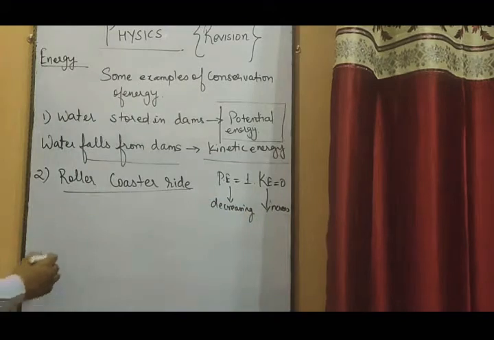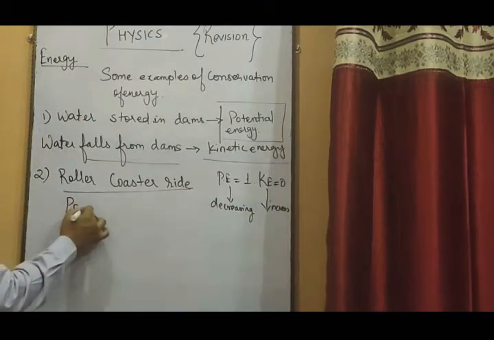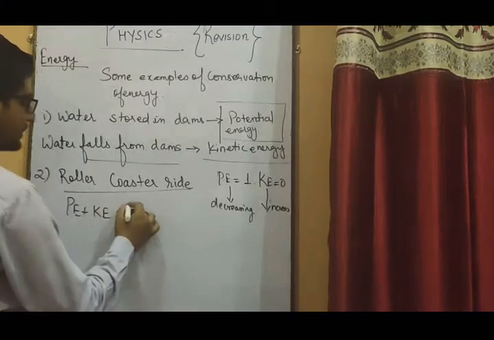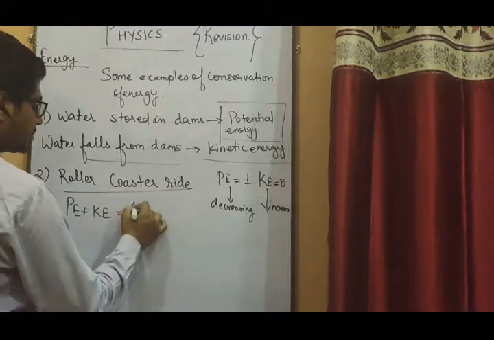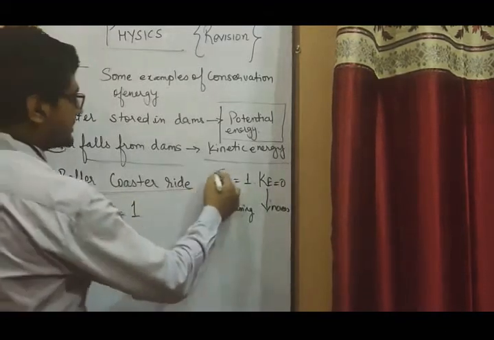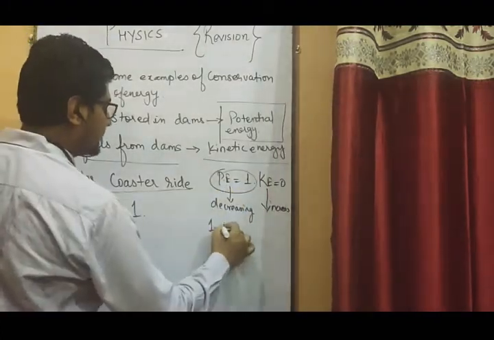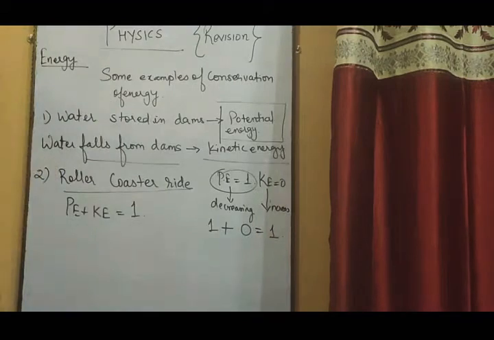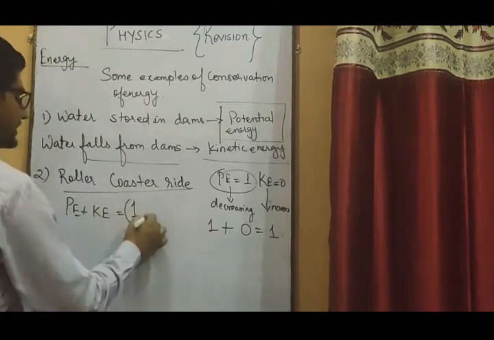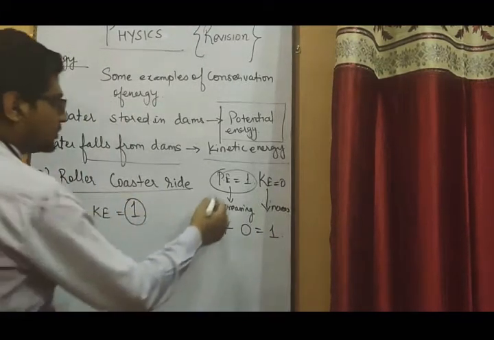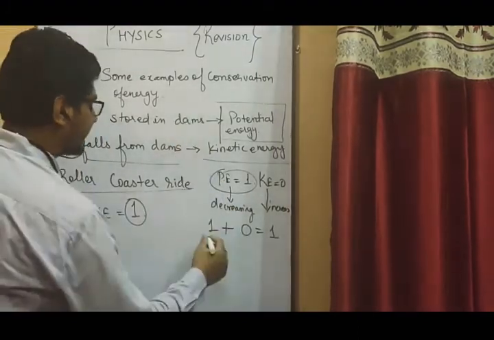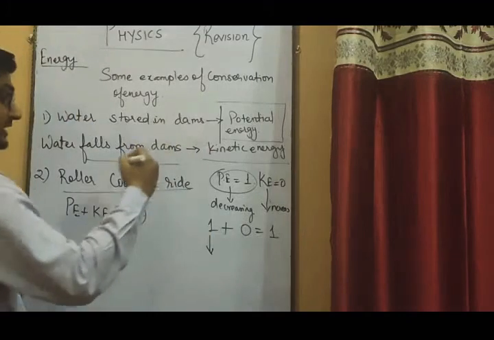So actually the sum of potential energy and kinetic energy will always be equal, meaning 1. Suppose in the starting the potential energy was 1 and the kinetic energy was 0. So your total was 1. So the resultant energy is always fixed. But as soon as the water starts falling down, as the height is decreasing, the potential energy starts decreasing.